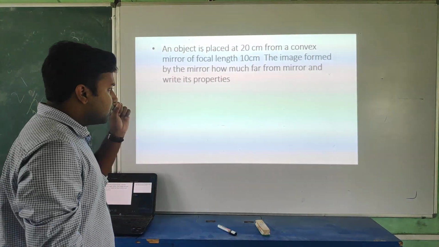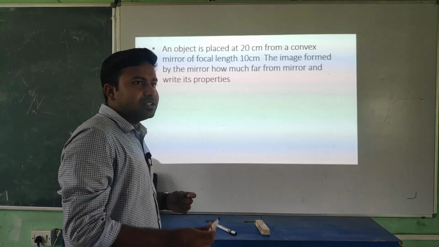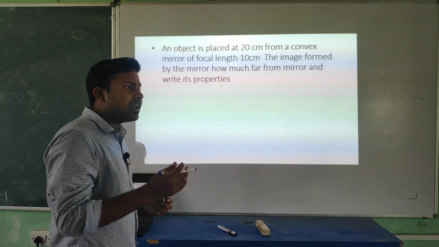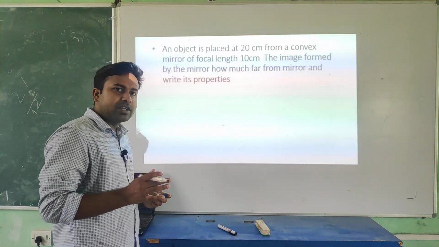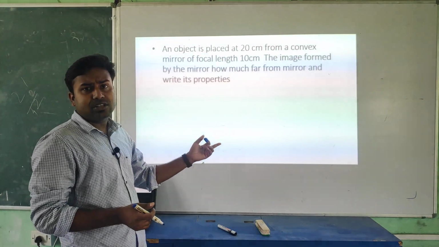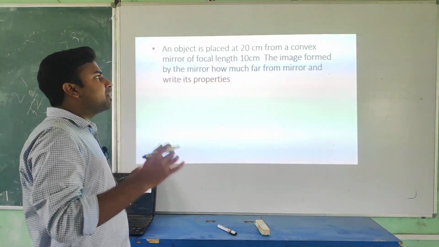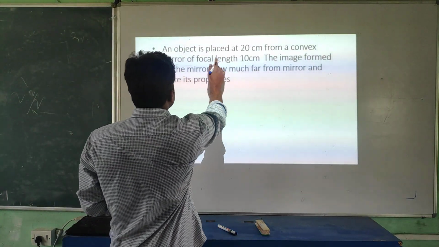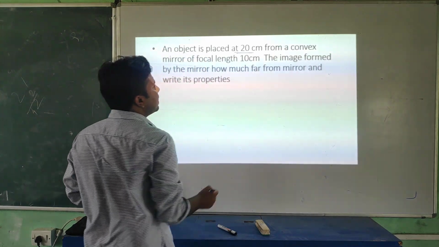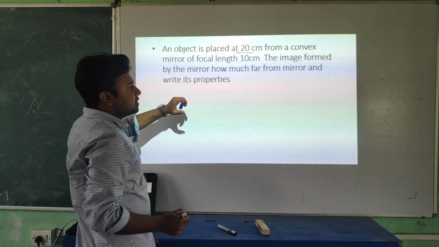Okay student, what you have to do in ray optics or in this light chapter is draw the ray diagram. That's also very important, and if you are able to draw the ray diagram properly, trust me, you can solve the question easily, as you saw in the last question. So look at this, I'm drawing the ray diagram step by step. First part of this question: an object is placed 20 centimeter from a convex mirror of focal length 10 centimeter.